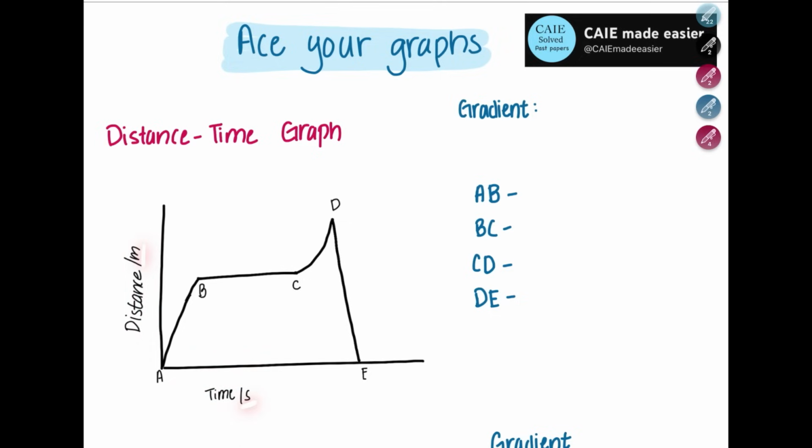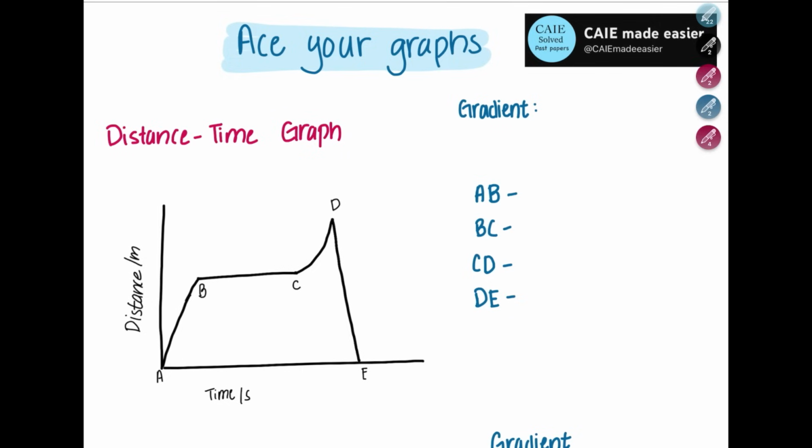Sometimes if you are supposed to make calculations with your graph, you might need to convert them. For example, if this was kilometer per second and they ask you the answer in meter per second, you will need to convert your distance, right? So make sure of that, and always make sure that your graph covers at least more than half of the axis. If it's too small, you can lose your mark.